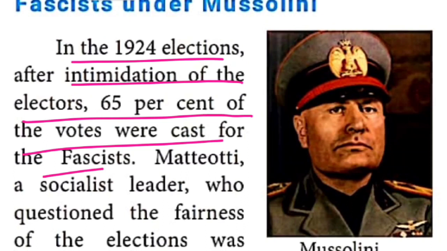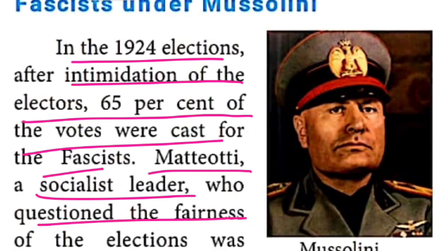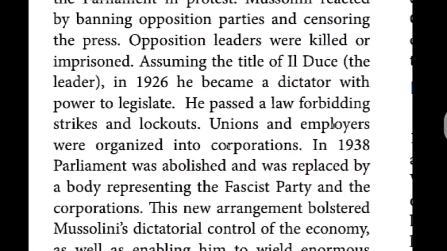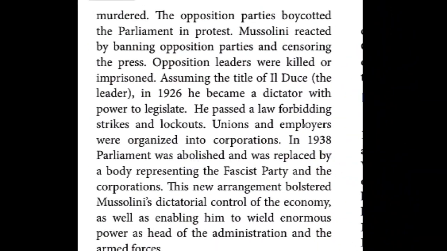Okay, so one more leader, a socialist leader, you can check it: Matteotti. How to pronounce it? Matteotti. He was a socialist leader. After the completion of the election, he raised the question about the fairness of the election. How did it happen like that? The other parties got very little. How did you achieve it? He asked the question. So who questioned the fairness of the election? That person asked this and that question. So he was murdered. Matteotti, a socialist leader, was murdered.